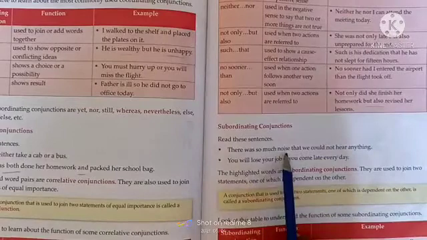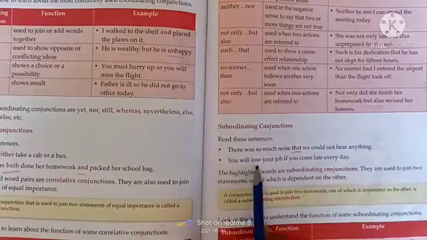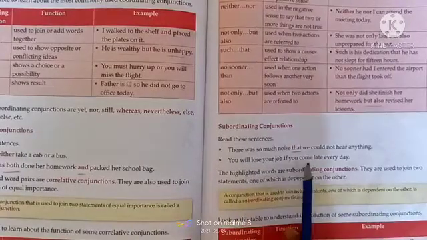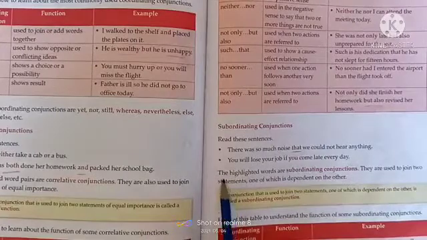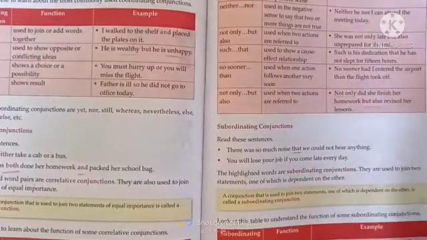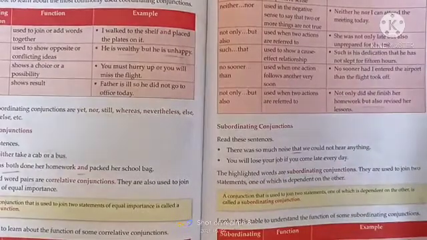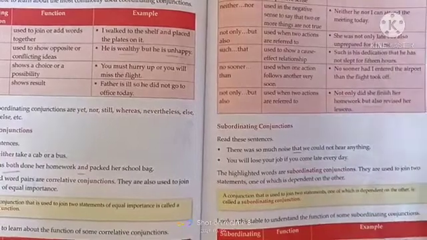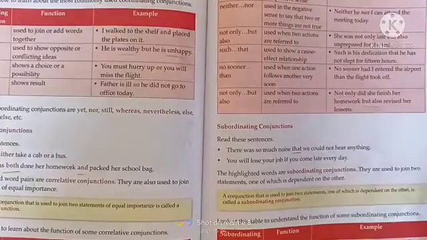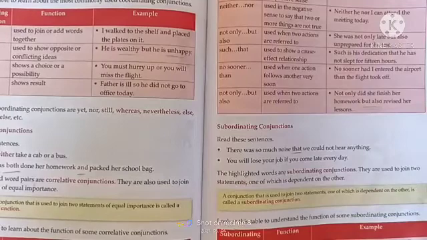There was so much noise that we could not hear anything. You will lose your job if you come late every day. The highlighted words are subordinating conjunctions. They are used to join two statements, one of which is dependent on the other. So, a conjunction that is used to join two statements, one of which is dependent on the other, is called a subordinating conjunction. Look at the table to understand the function of some subordinating conjunctions.